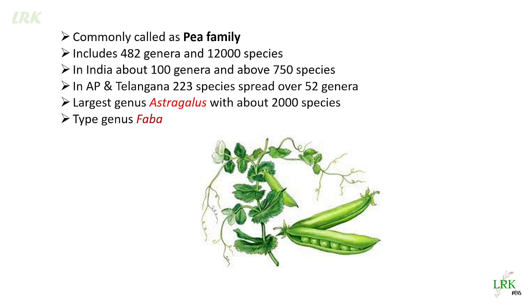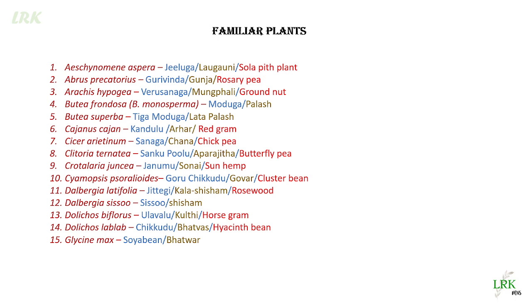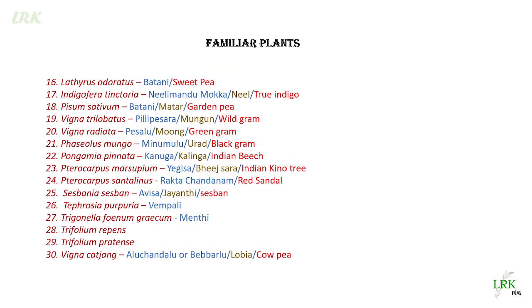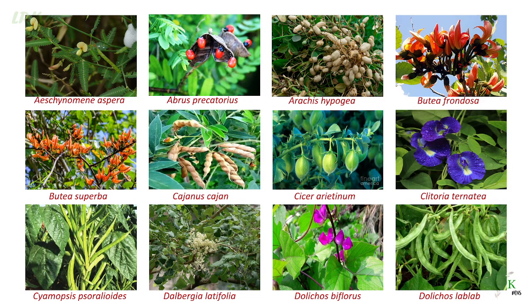Among these, the largest genus is Astragalus with about 2000 species, and the type genus of this family is Faba. Hence, the family is known as Fabaceae. Now we will see some common and familiar plants of this family. See, these are the pictures of the common and familiar plants.